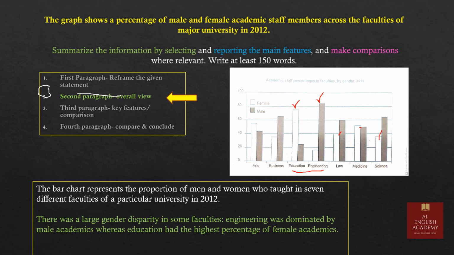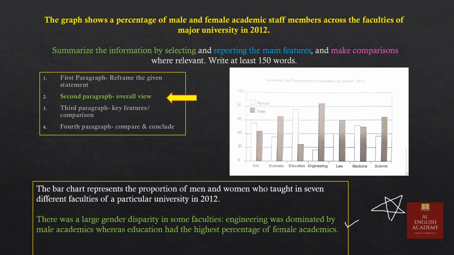You can pause the video, read the first paragraph, read the second paragraph, try to understand it, try to understand how I am using the different types of vocabularies. I am not repeating the same vocabularies, and I am not using simple sentence only by using the linkers like whereas. I have used punctuation.